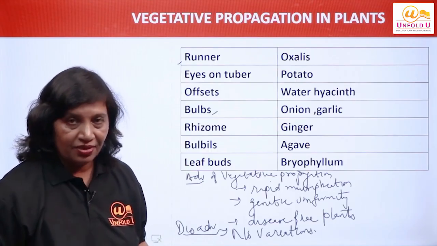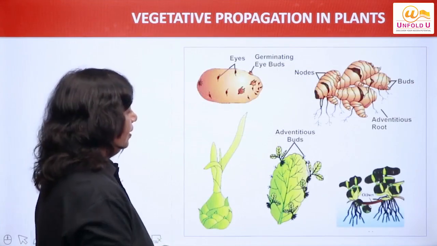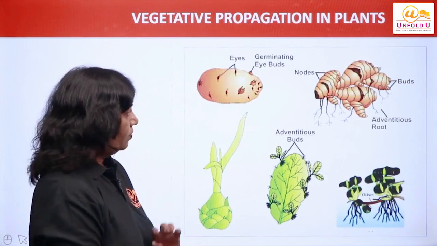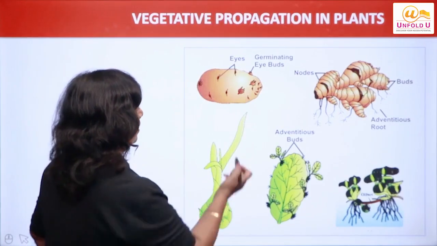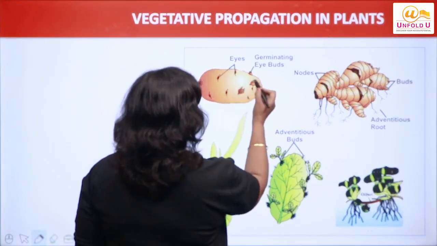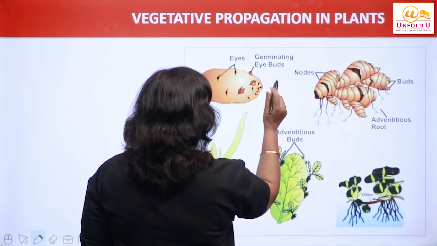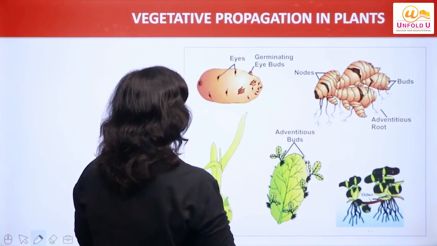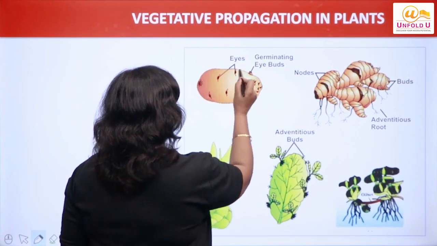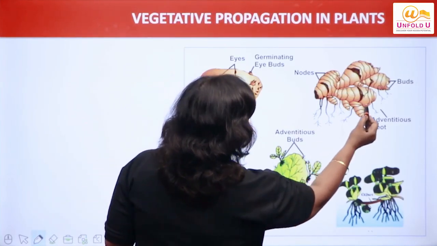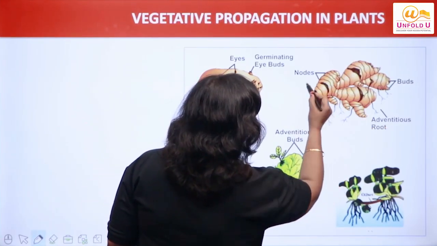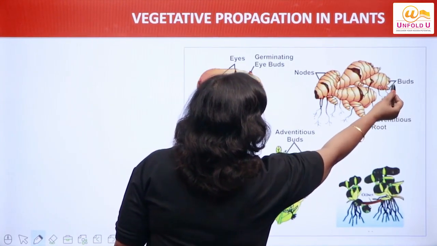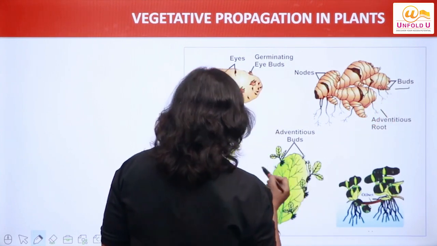I hope it is clear to you, right? Now let us see with the help of the diagrams what we have studied. You can see these eyes having eye buds. These are germinating eye buds on the potato. These are the eyes, right? And this is ginger having nodes, and in between the nodes the buds appear, right?